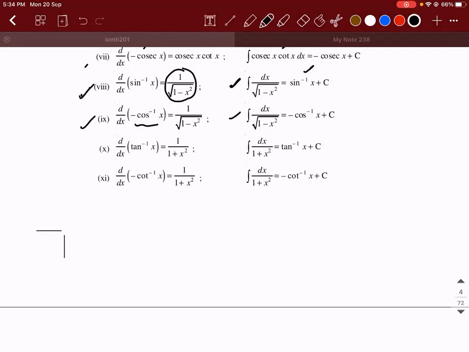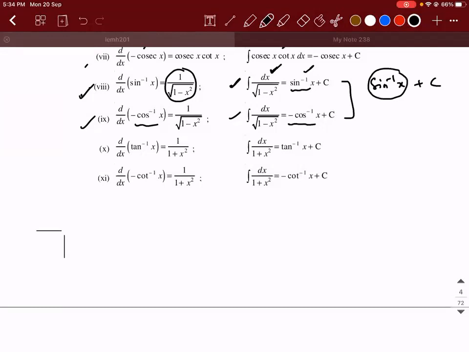Integral of 1 by root of 1 minus x square can either be, see, this is where you might get confused. Observe. Integral of 1 by root of 1 minus x square can either be sin inverse x or it can also be minus cos inverse x. They both have the same value. So you can ask me, sir, how is it possible? So if I write sin inverse of x plus c, okay, listen to this carefully.